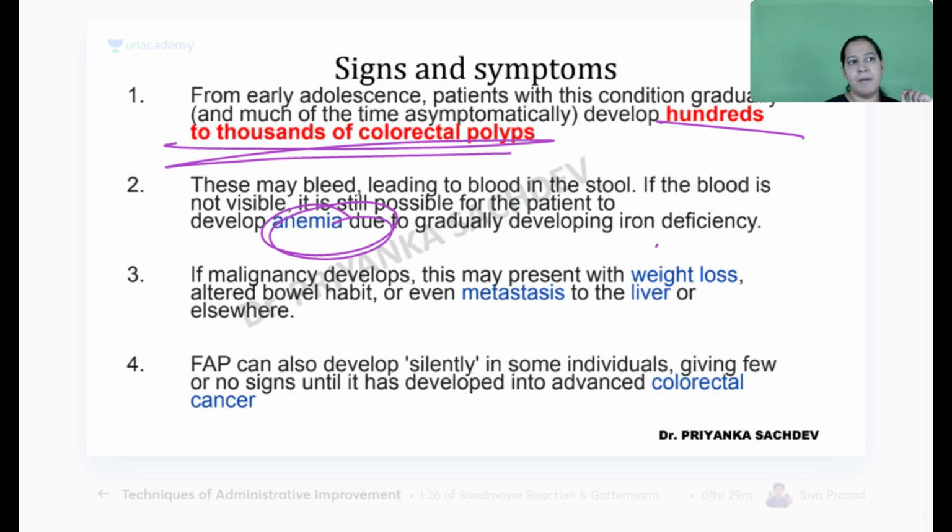Patient may have anemia because of occult bleeding constantly हो रहा है. Constantly weight loss होगा और आगे चल के metastasis and carcinoma होगा. It will get converted into colorectal carcinoma if not corrected.